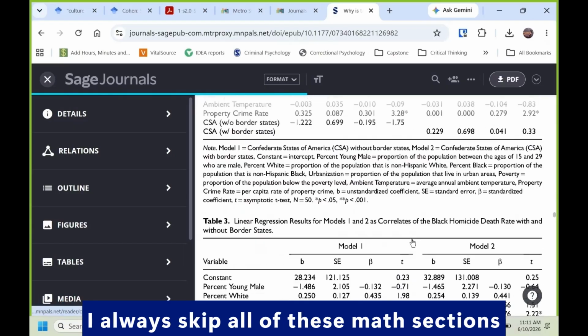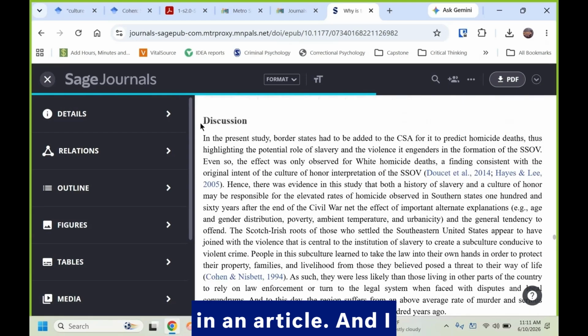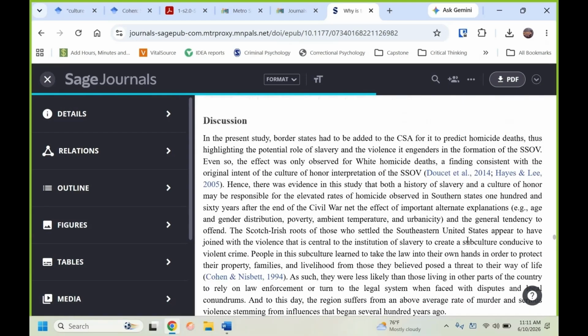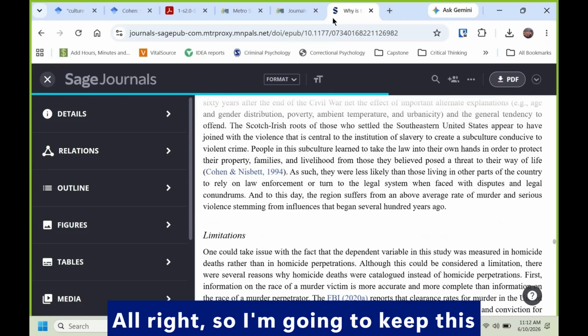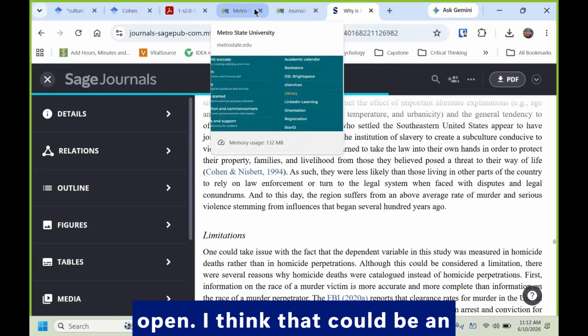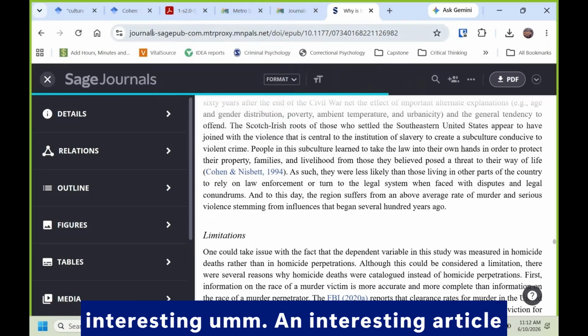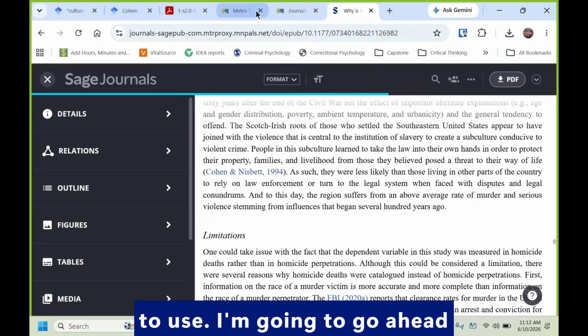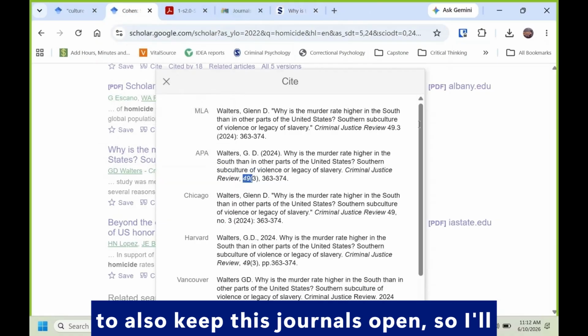I always skip all of these math sections in an article, and I always jump right to the discussion here. All right, so I'm going to keep this open. I think that could be an interesting article to use. I'm going to go ahead and close that, keep that open. I'm going to also keep this journals page open because I'll probably use it again.